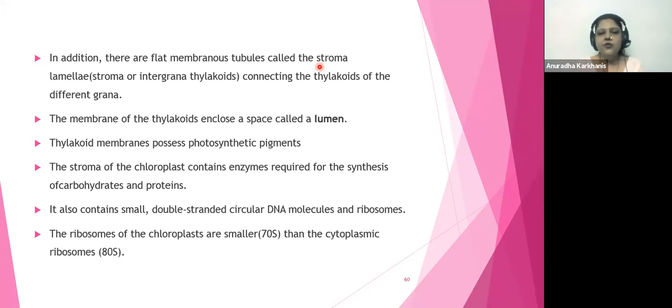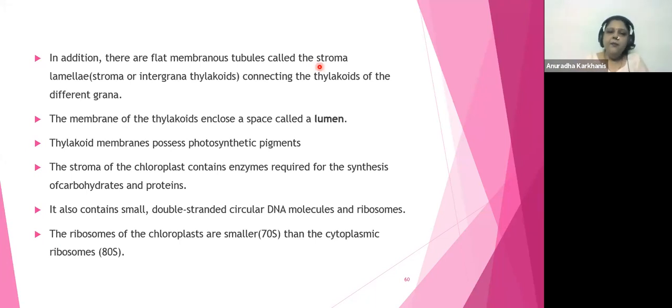The membrane of the thylakoid encloses a space called the lumen. तो ये जो thylakoid है, ये thylakoid was nothing but that coin. One single coin was one thylakoid. उसके ऊपर भी क्या है? Membrane है. So even that thylakoid will have a space, and that space will be called the lumen.